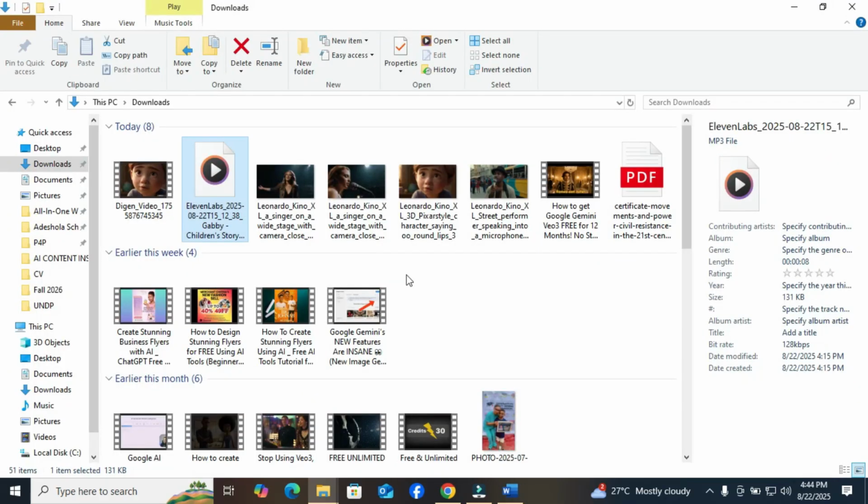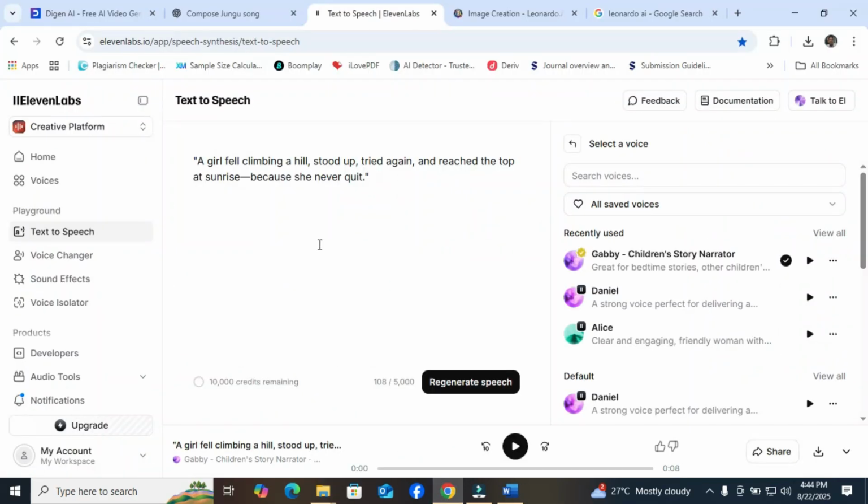Okay, that is it. Now I have the image and I have the audio already. So the next thing, which is very specific to this tutorial, is to transform the image into a talking image using lip sync. And what we are going to be using is Digen AI.